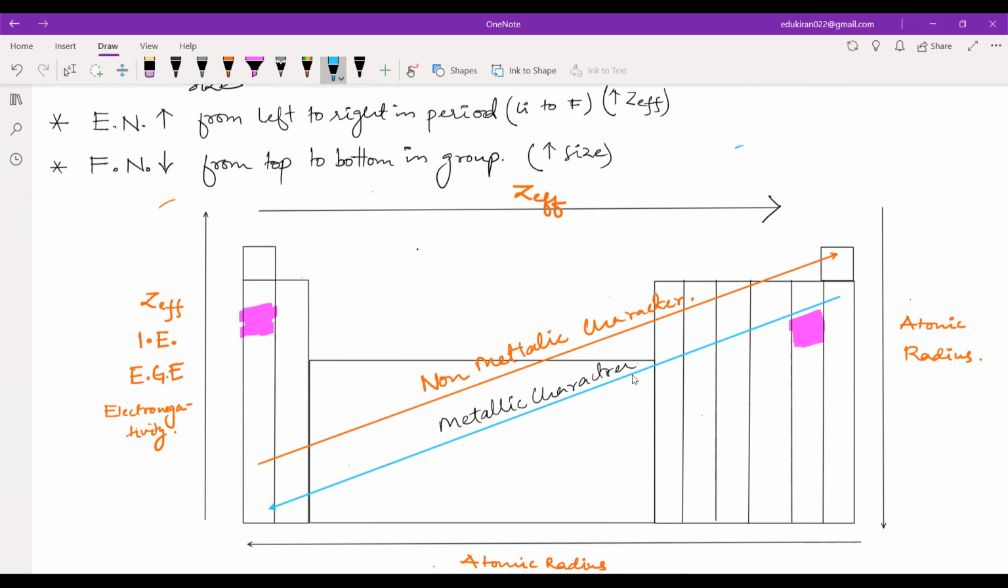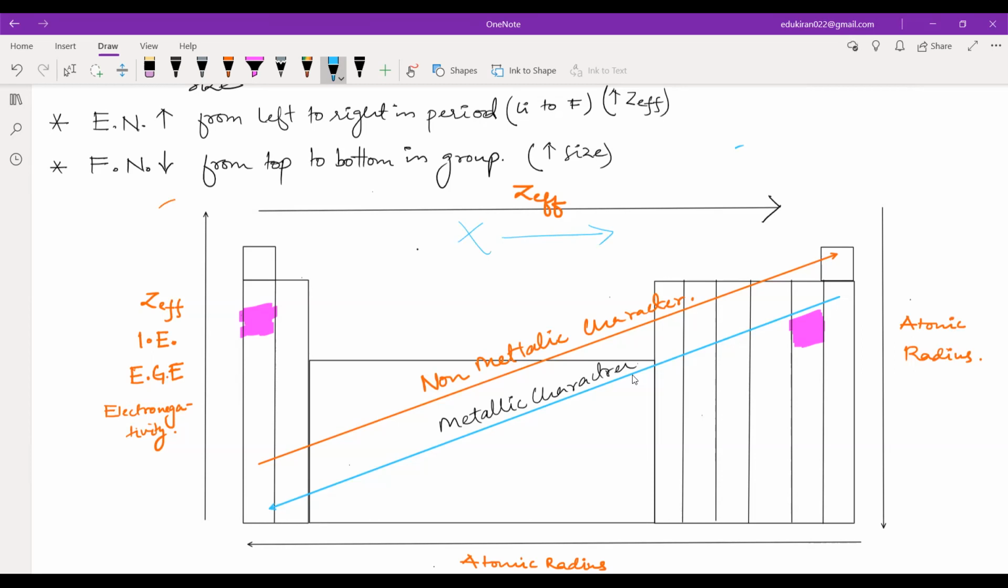Here, see, the Z effective is also increasing. Whatever the trend is, Z effective is increasing here. Ionization enthalpies will also increase, and electron gain enthalpy will also increase in this manner. Similarly, the electronegativity, that X, will also increase in this manner. It follows the same trend as Z effective.